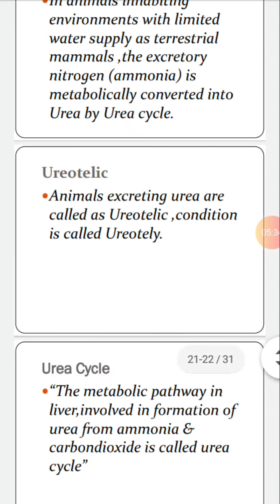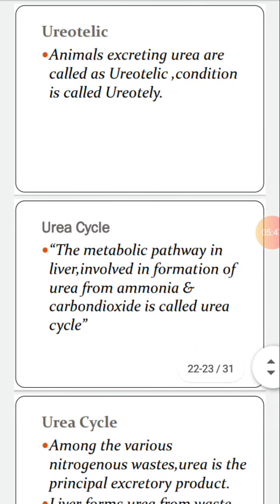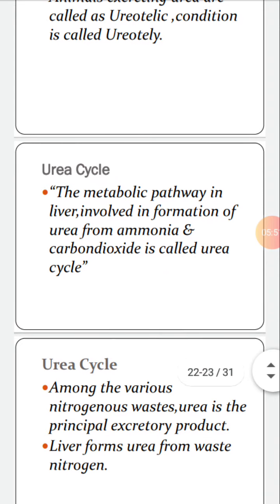Urea cycle definition: the metabolic pathway in liver involved in the formation of urea from ammonia and carbon dioxide is called urea cycle. This is the definition. Now, steps of urea cycle. Among the various nitrogenous wastes, urea is the principal excretory product. Liver forms urea from waste nitrogen.